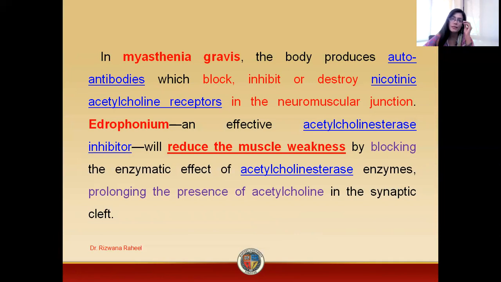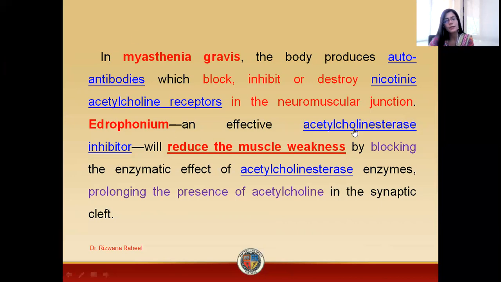I have already discussed that in myasthenia gravis, there is production of autoantibodies against the nicotinic receptors at the neuromuscular junction. As a result, there will be either blockage of the receptors, inhibition of the receptor, or destruction of the receptor. Most probably destruction of the receptors. Now what will edrophonium do?